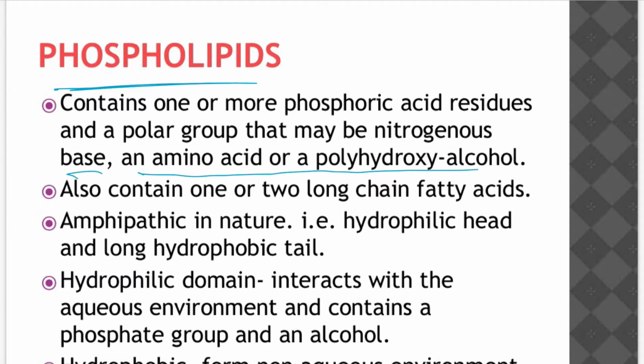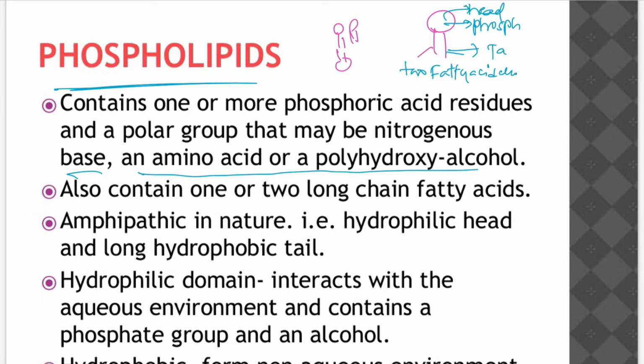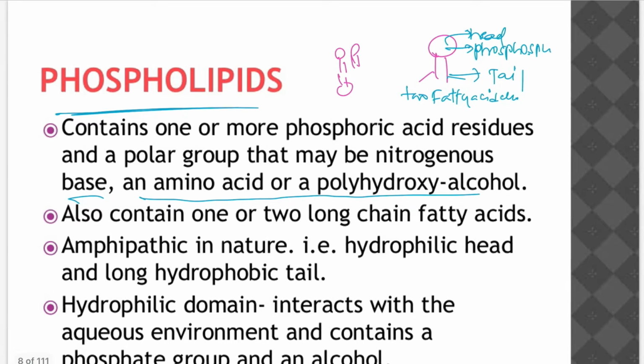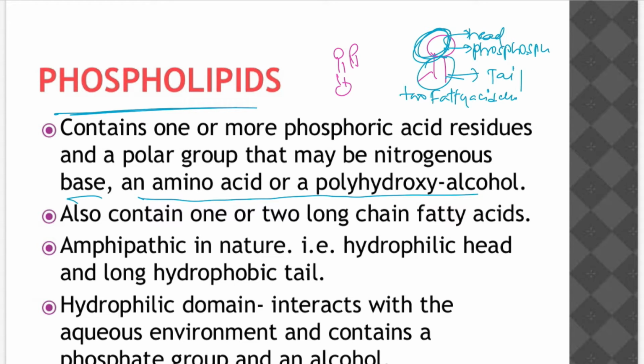Phospholipids we can see regularly in cell membranes, in the bilipid layer membranes. Usually a phospholipid consists of two fatty acid chains with a phosphoric group in the head part. It is called the head, and this is the tail portion. The phosphorus group contains one or more phosphoric acid residues. This is a phosphoric acid residue, and these are two fatty acids.